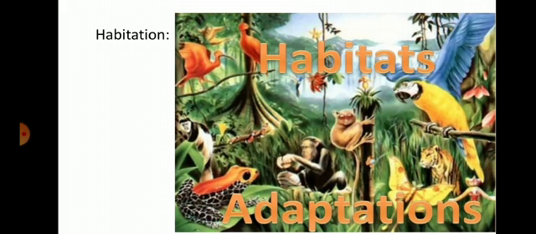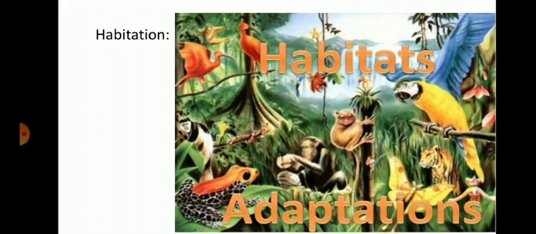The ability of a living organism to adjust themselves to the surroundings is called adaptations. Adaptations are the changes in structures or behavior of an organism that will allow the organism to survive in its habitat. So, the presence of certain specific features which enable a plant or an animal to adjust and live in its surroundings is known as adaptations.